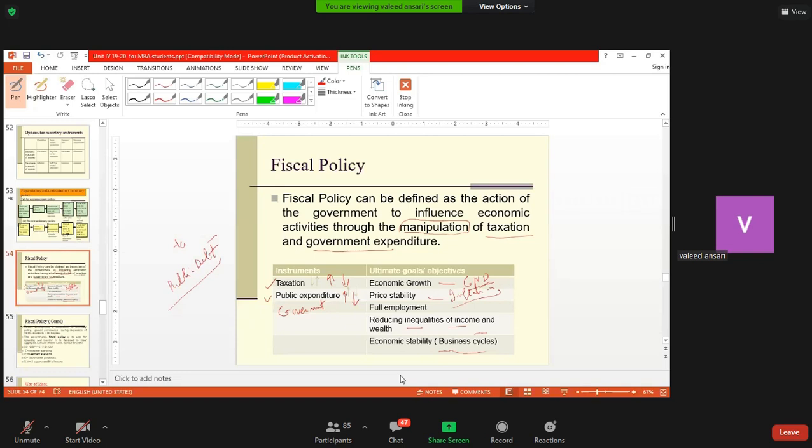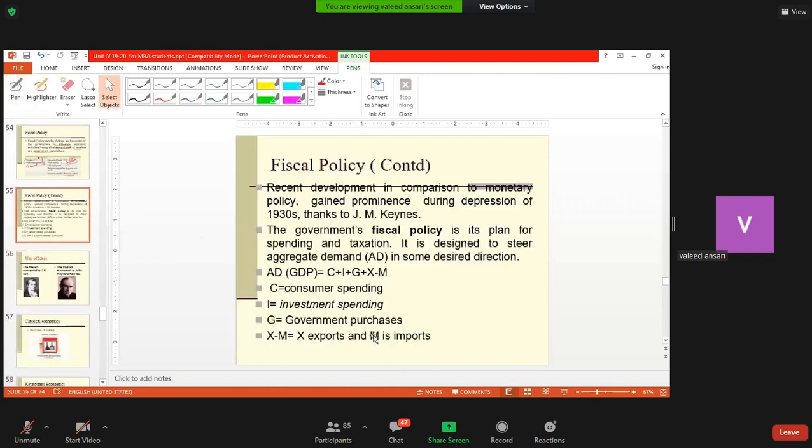Now, some historical information about fiscal policy will be useful to you. In comparison to monetary policy, the use of fiscal policy is of recent origin. Recent origin means that fiscal policy gained prominence during the depression of 1930s, and it gained prominence because of one famous economist whose name was John Maynard Keynes.